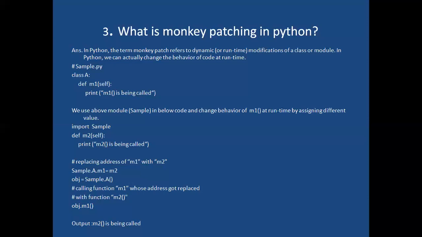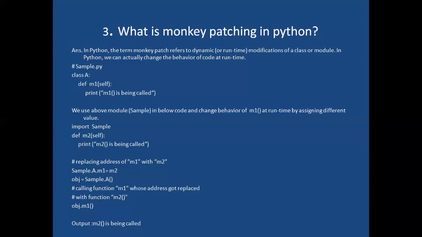Next, we are creating an object for class A: object equal to sample dot A. Now by using that object I'm going to call the M1 method: object dot M1. Where do we have the M1 method? Inside class A. So by using that object, can I call that M1 method or not? Yes, same thing I am doing here. Object dot M1.